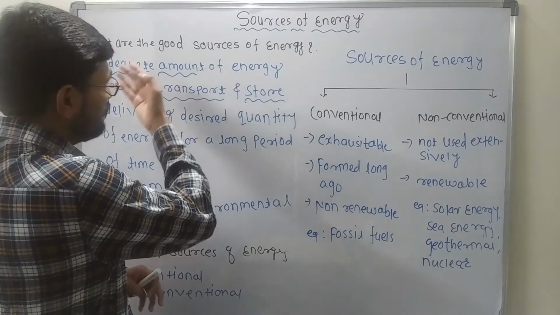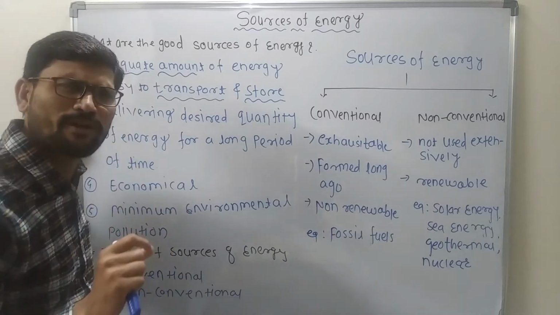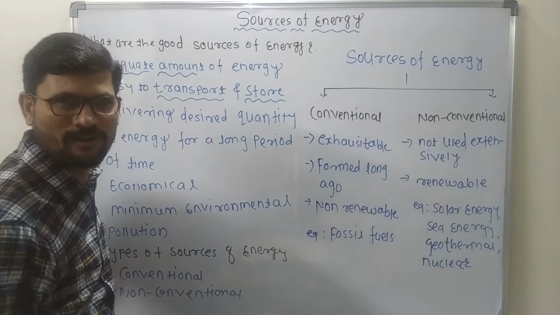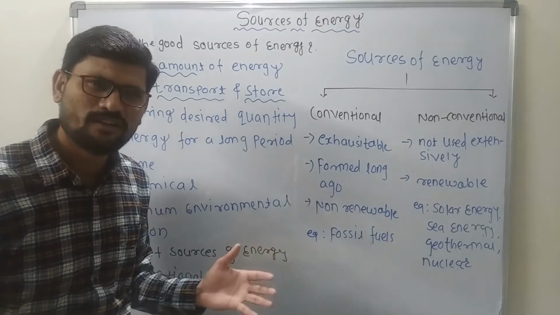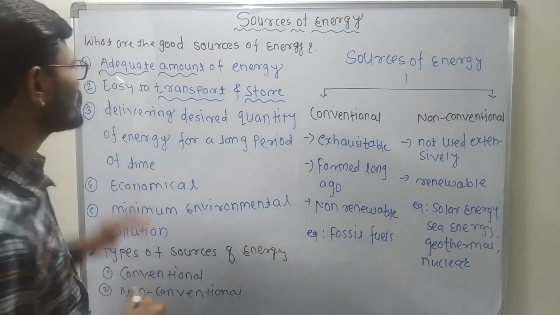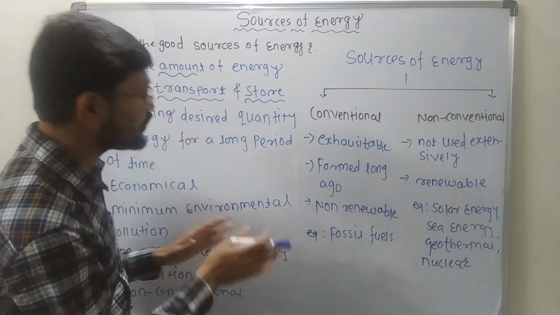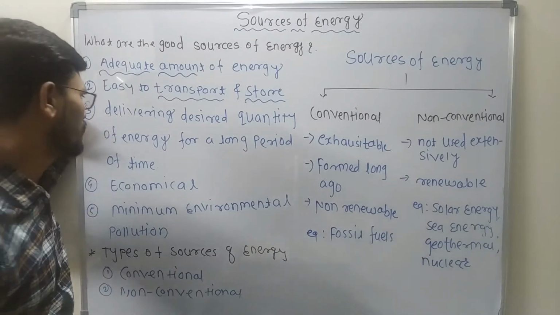Clear? And along with the transportation and storage of the sources of energy, there is a very important parameter, and that is that the source of energy must be easily available. If a source of energy is not easily available, what will we do, how will we use it? That is the reason the source must be easily transported, easily stored, and easily available. So this second criterion is very important.